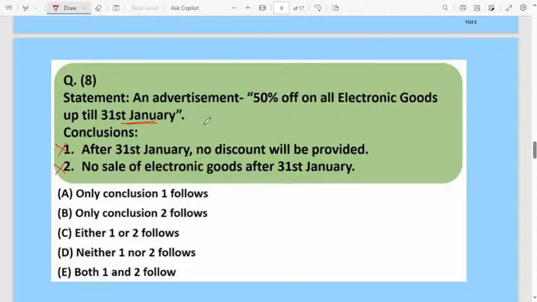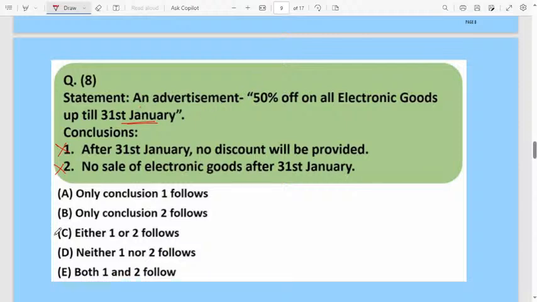They are not talking anything about whether there will be a sale or no sale, whether they will give the discount after January. They are not talking anything about after January. But up to 31st January, they are telling 50% discount on all the electronic goods. These two conclusions are not at all related to the statement. Therefore, which option is correct here?